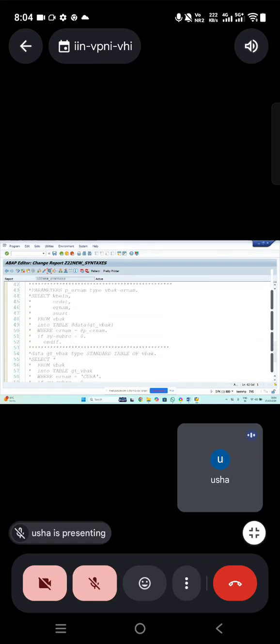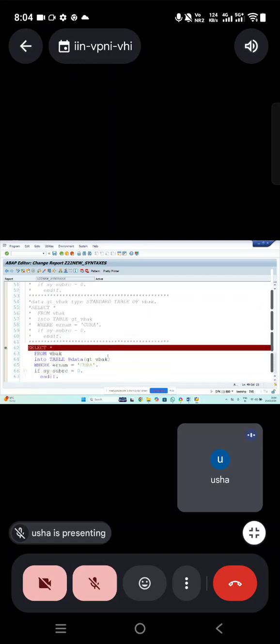Clear, how it is taking the decision? If you give the fields here, then it will take only those fields into your internal table. If you give star, it's going to take all the fields of that table into the internal table. Clear? Yes.